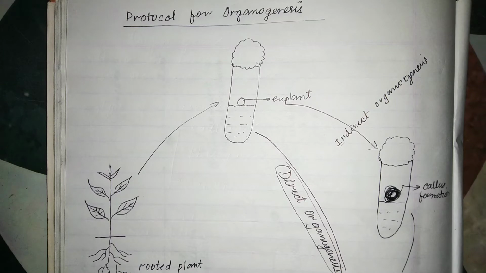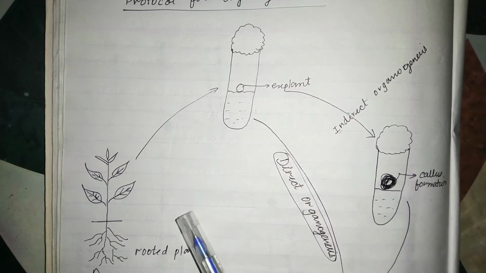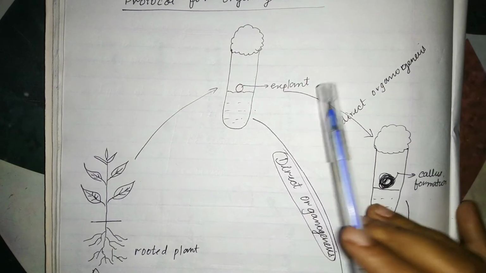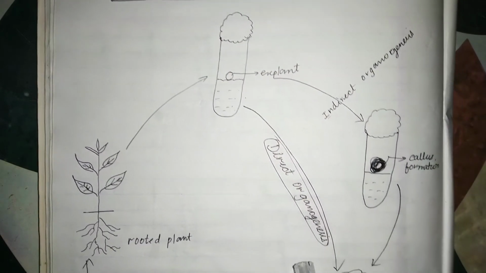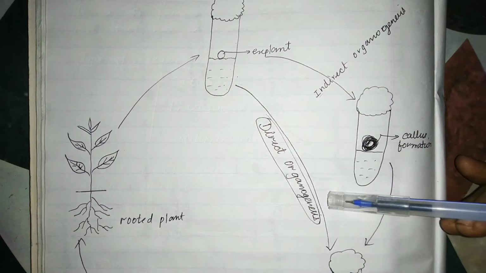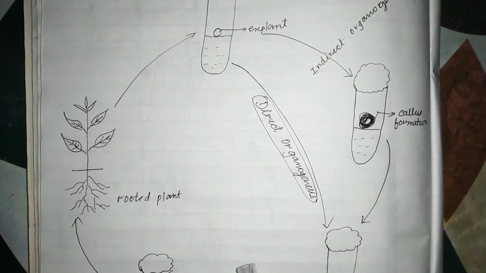Coming to the protocol of organogenesis, after the selection of the mother plant, we choose the explant, and that explant may undergo direct organogenesis or indirect organogenesis. Here in this picture, the explant undergoes direct organogenesis and gives rise to shoot bud formation.